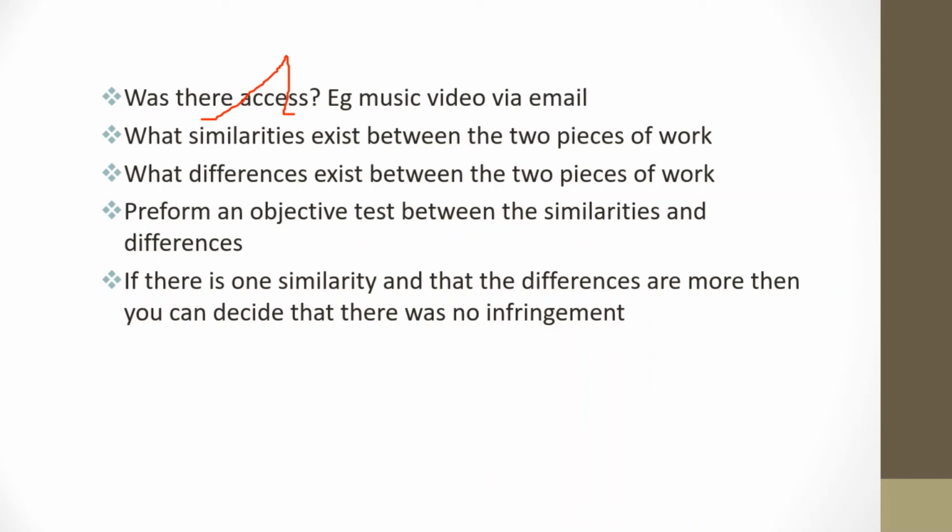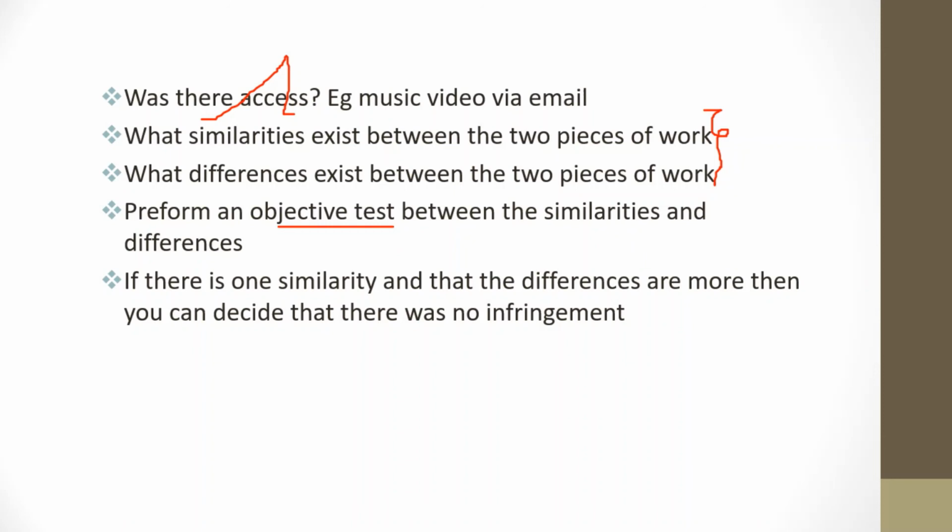Now, with that in mind, the next point of analysis is for you to compare the two pieces of work side by side by looking at the differences and similarities between these two pieces of work. In this case, courts normally perform an objective test by comparing the similarities and differences, then they come to a conclusion. So this same analysis can be used as you approach a fact-based question on copyright law in Kenya. And so, with the objective analysis test being done, meaning that you look at these two works closely, look at the similarities, the differences, compare them, then come to a conclusion.